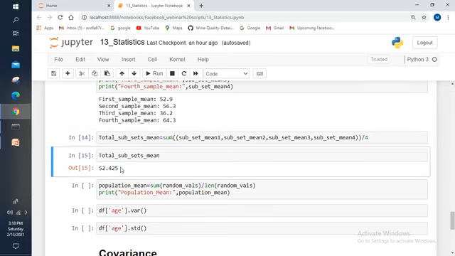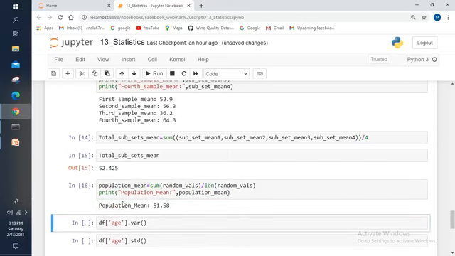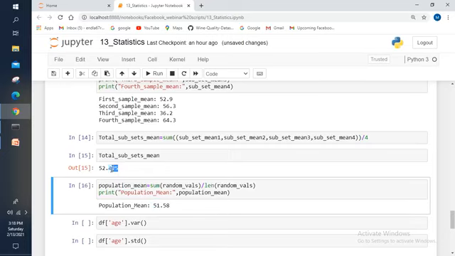If you are still getting any kind of confusion, take the total sample mean. Here I am taking all the random values and I am going to calculate the mean. I am going to store that mean into the population mean. Let me execute this one and let me show you the values. See, total population mean is 51.58, right? See, if you compare this mean with our total subset mean, approximately they are equal, right?